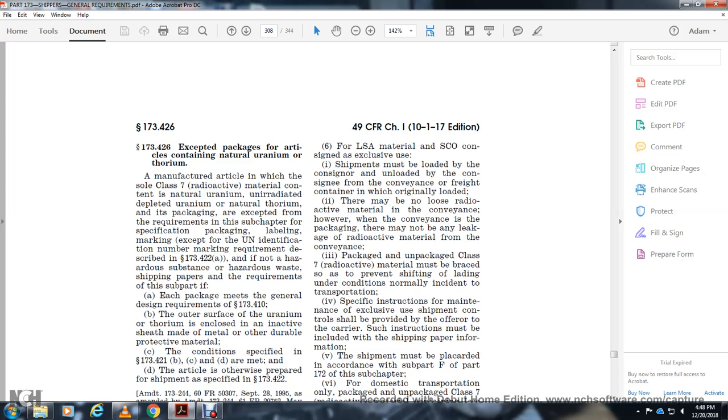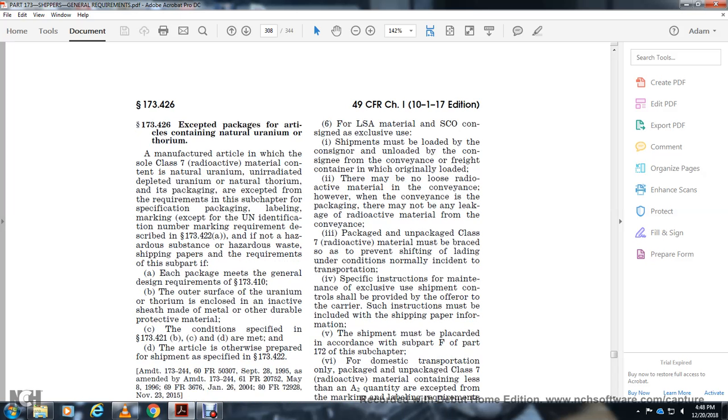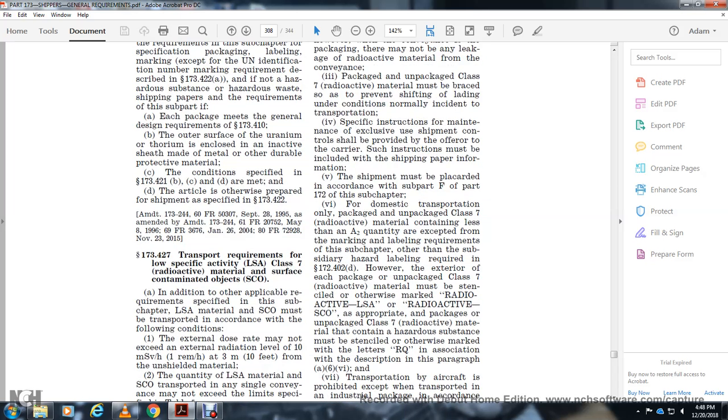Shipper must be placarded in accordance with subpart F of part 172 of the subchapter for domestic transportation. Packages of class 7 radioactive material containing less than an A2 quantity are excepted from the marking and labeling requirements of the subchapter, other than the subsidiary hazardous labeling required by 172.402. However, the exterior of each package of unpacked class 7 radioactive material must be stenciled or otherwise marked radioactive LSA or SCO, as appropriate. The package for class 7 radioactive material containing a hazardous substance must be stenciled or otherwise marked.